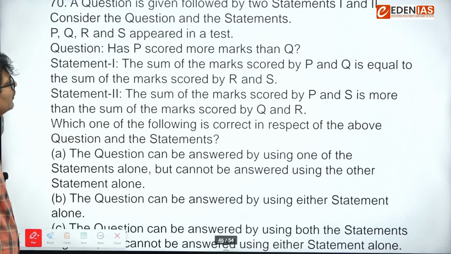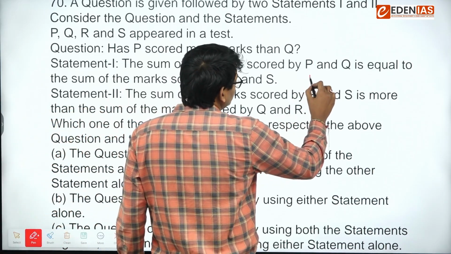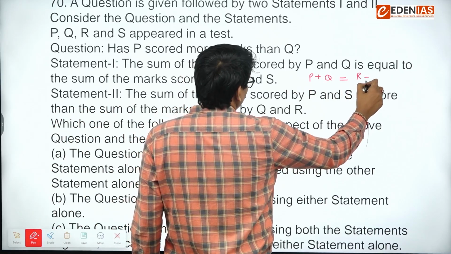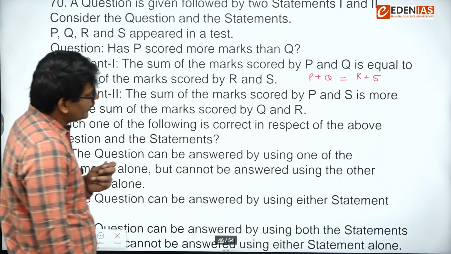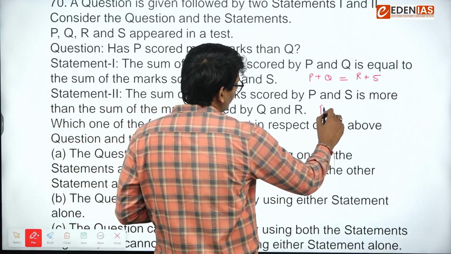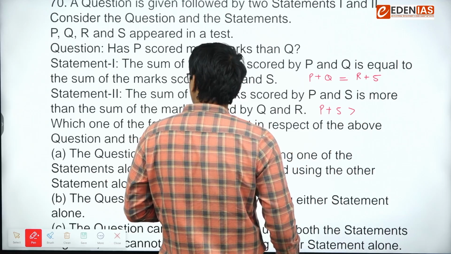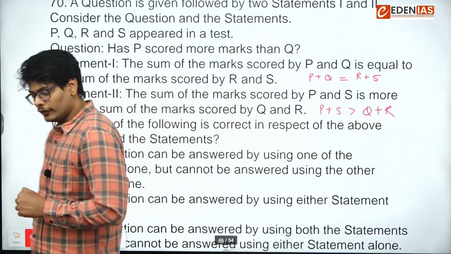A question is given followed by two statements. Again, data sufficiency. P, Q, R, S appeared in a test. Has P scored more marks than Q? The sum of marks scored by P and Q is equal to R plus S. The sum of marks scored by P and S is more than the sum of marks scored by Q and R. Let's talk about statement number 1.